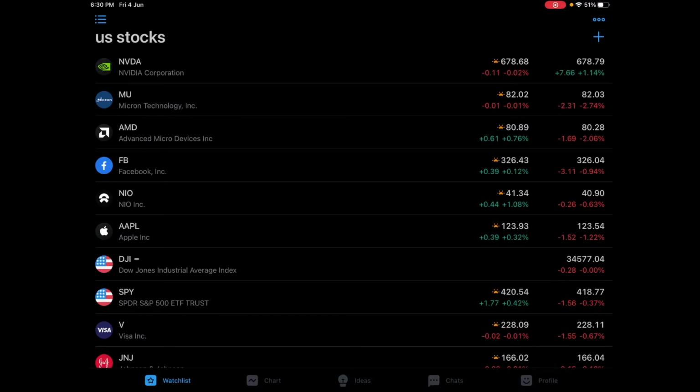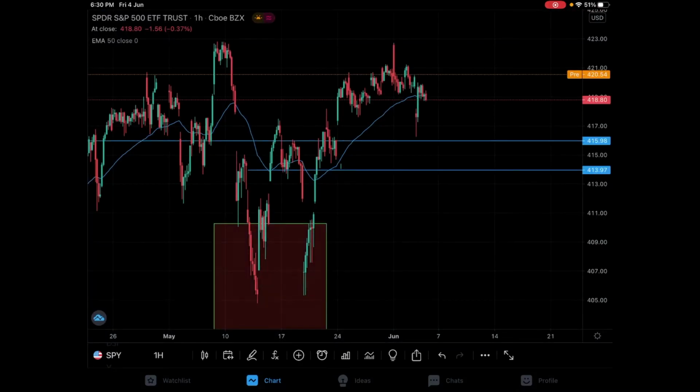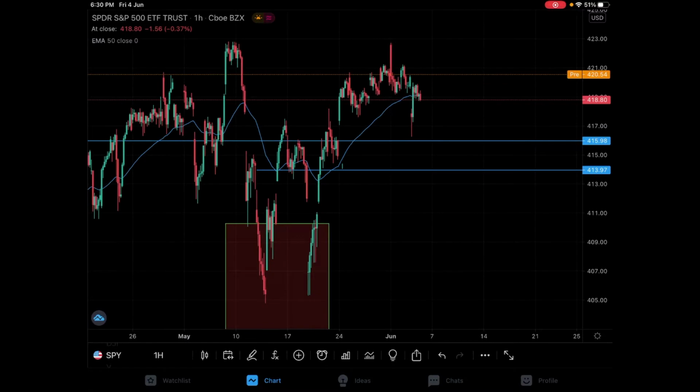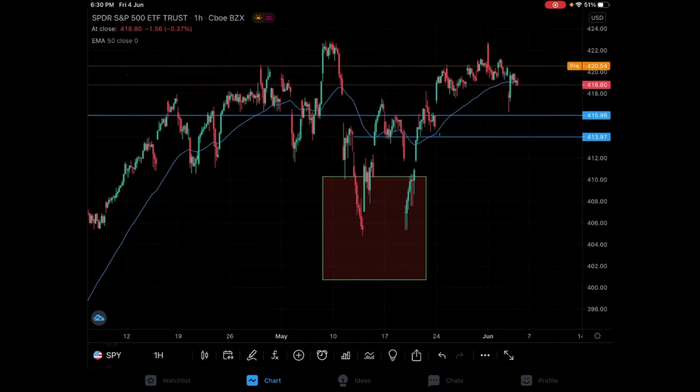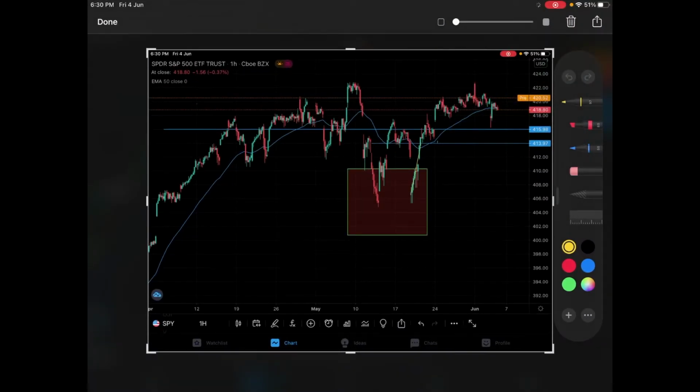Now let's switch back to SPY. As you can see, we also have SPY in our trading journey. The market has been in a trend, forming up, a little range, again forming up. Now we have a little resistance here. The market has been respecting this resistance zone, and as you can see, I have formed a support area at $415, and lastly $413.